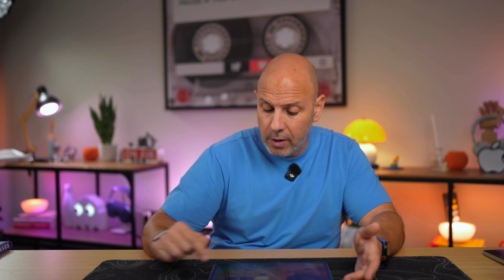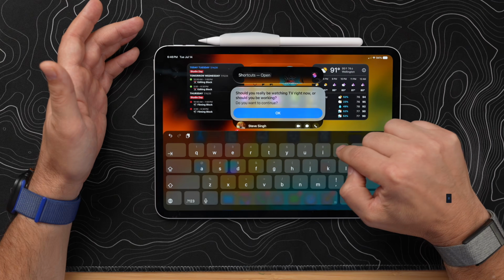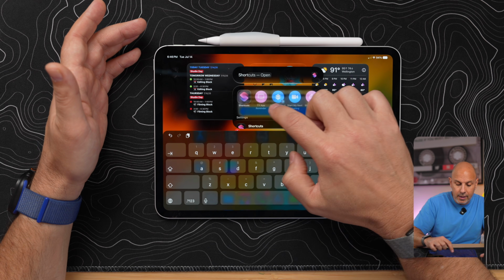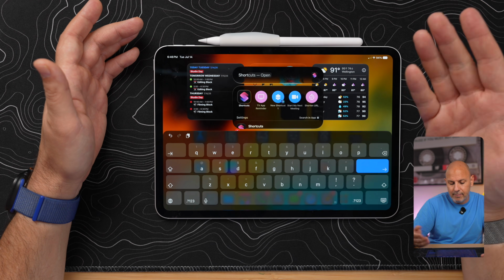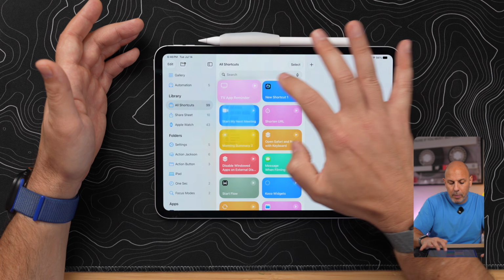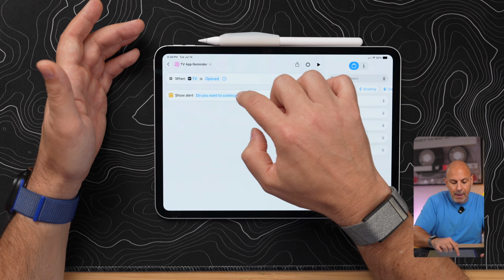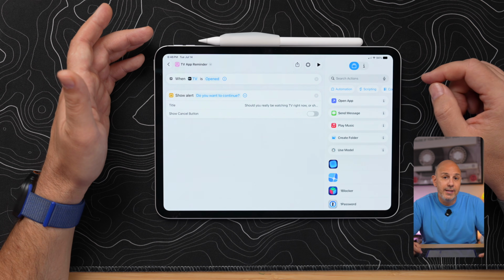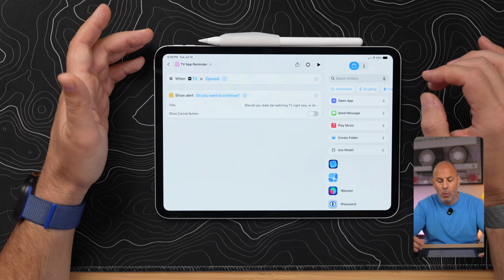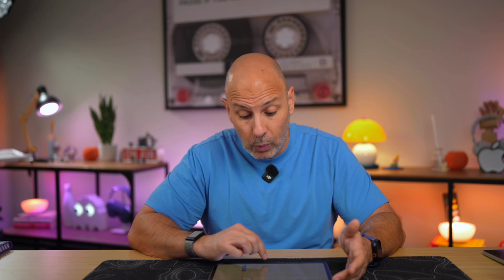Very easy to do. All you do is go into the Shortcuts app and you tell the Shortcuts app that you want to get a push notification or a message sent to you every time that you open a specific app. And when the TV app is opened, show the alert, do you want to continue? And then it's got that text in there, should you be watching TV right now? And that's a great way for your iPhone, your iPad to be unhinged and keep you accountable. Now, it does not work on the TV because the Apple TV can't run shortcuts, but I'm hoping that's something that they fix in the very near future.